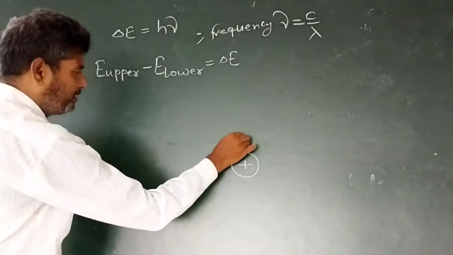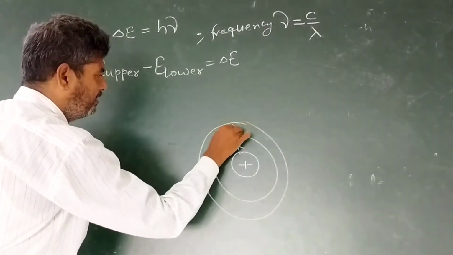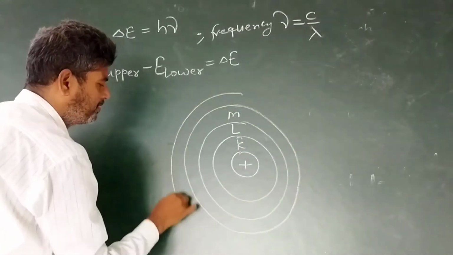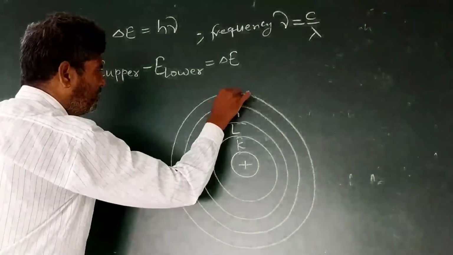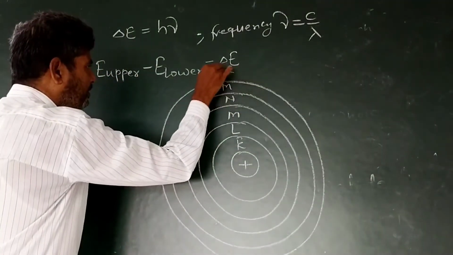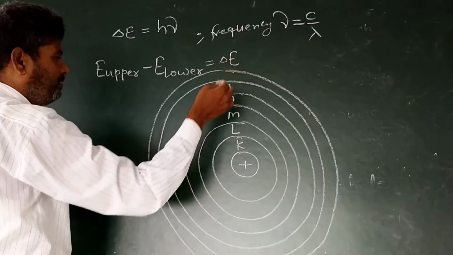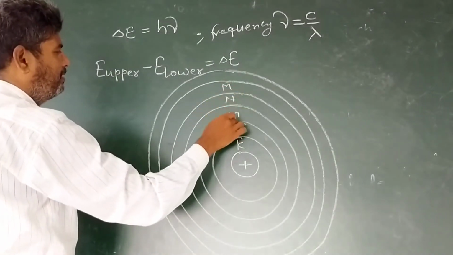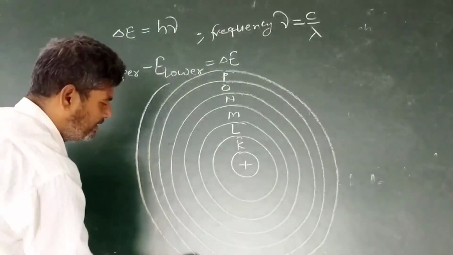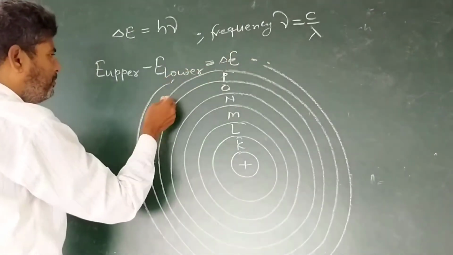Plus nucleus, first cell K, second cell L, third cell M, fourth cell N, fifth cell O, sixth cell P, and last cell Q. That is K, L, M, N, O, P, and Q.